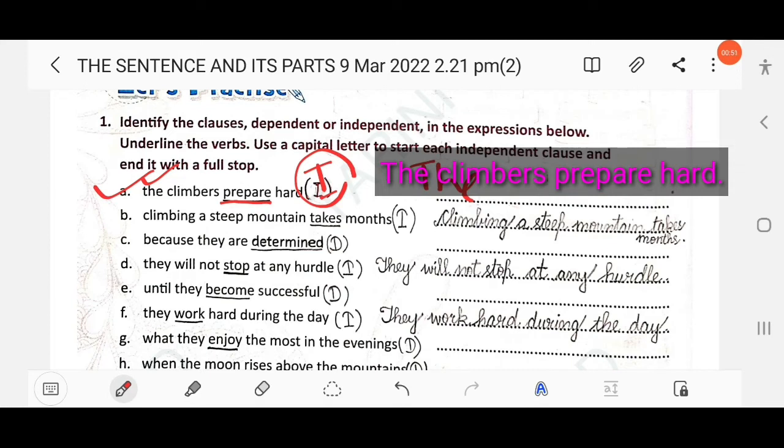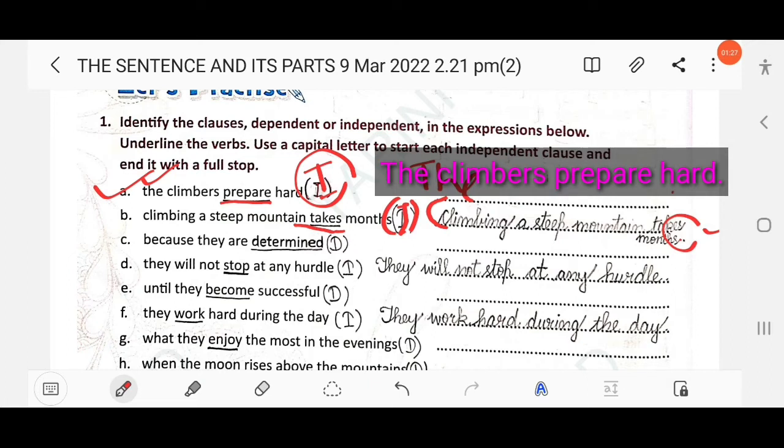The next here: climbing a steep mountain takes months. So this is also an independent clause, right? As there is a verb, takes, you need to underline the verb takes, and mention this is an independent clause, and you need to also punctuate the sentence, right? So you should start the sentence with a capital letter C and end the sentence with a full stop, right?